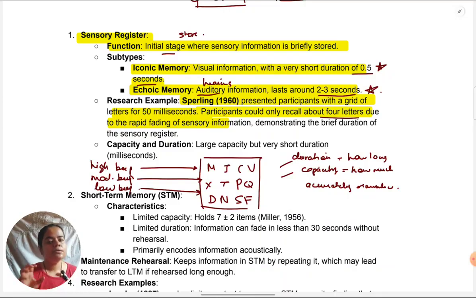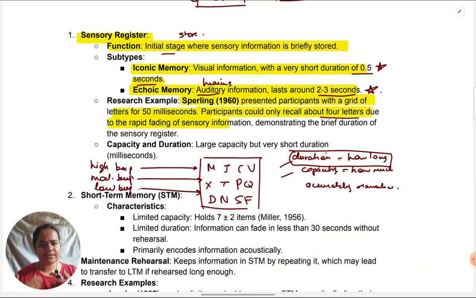Now how he explained these findings: it's about duration. It's not about how many letters can be held. Duration is the reason that participants are not able to report much. When I am reporting 4 letters out of 12, say I'm saying MJCV, as such all the 12 letters are there in my eyes, but by the time I report the 4th letter V, the other information is gone, it's got erased.